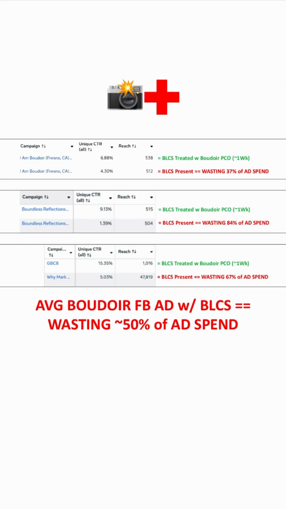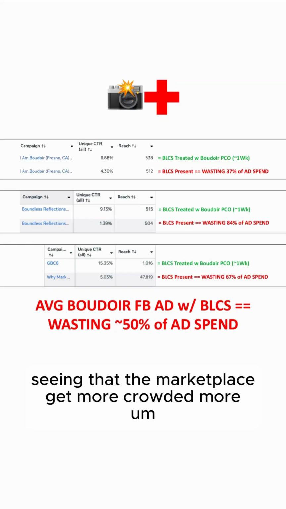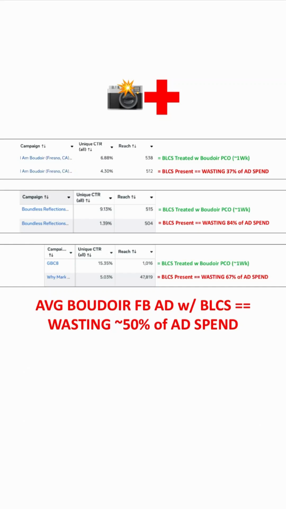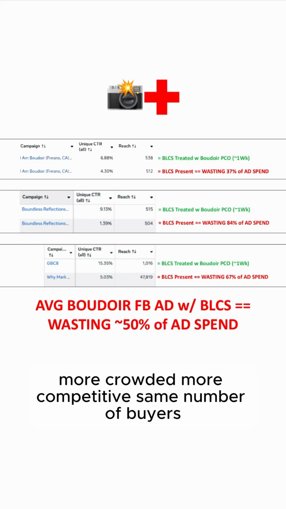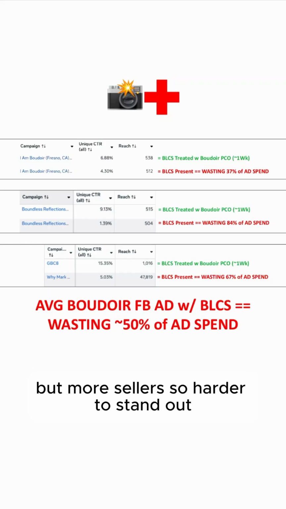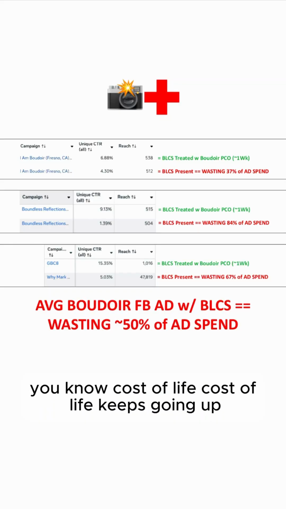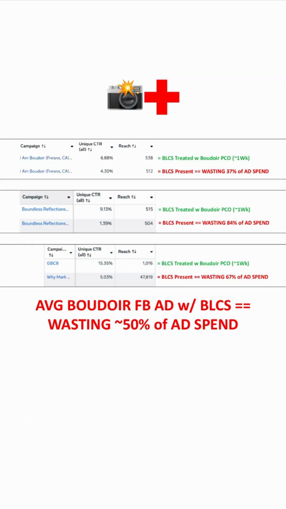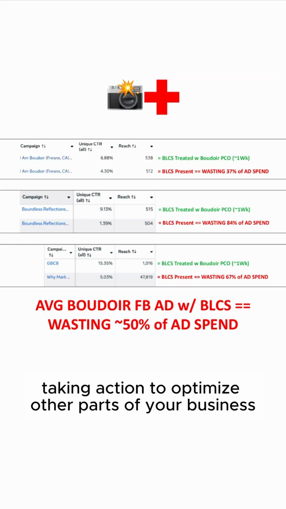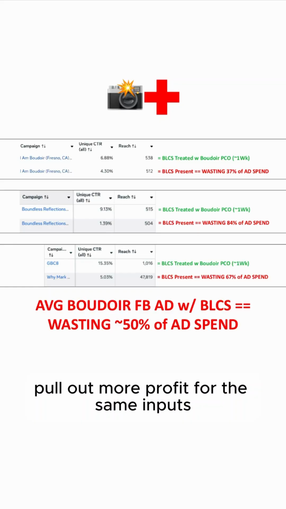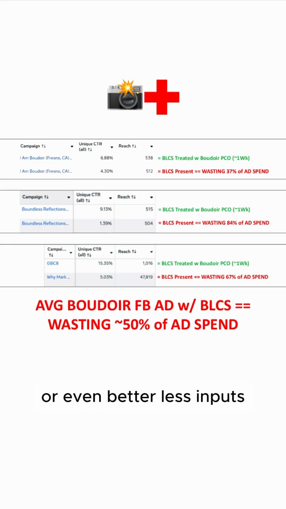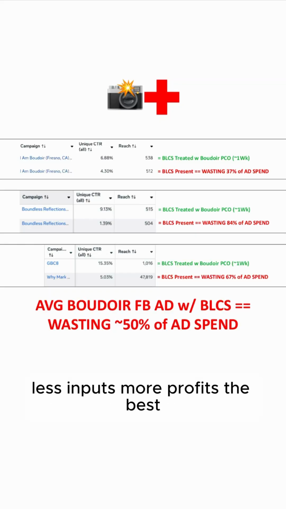So you're seeing that the marketplace gets more crowded, more competitive, same number of buyers but more sellers, so harder to stand out. And you're also seeing more inflation, cost of life keeps going up, and you've already been taking action to optimize other parts of your business, pull out more profit for the same inputs, or even better, less inputs, more profits, the best.